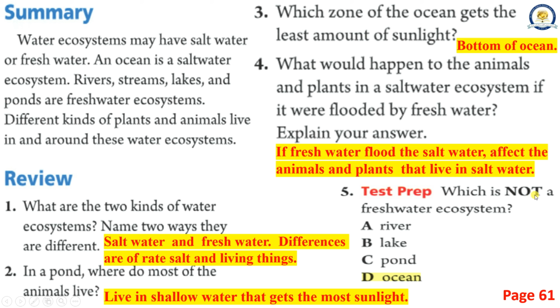5. Which is not a freshwater ecosystem? A. River. B. Lake. C. Pond. D. Ocean. Correct answer is D. Ocean.